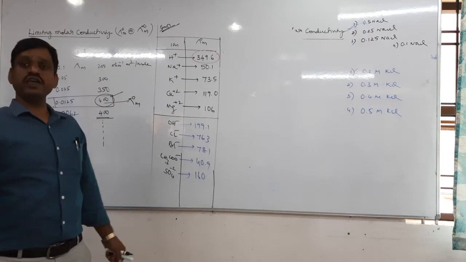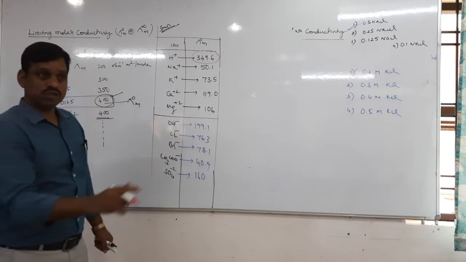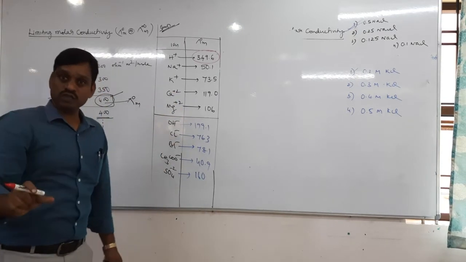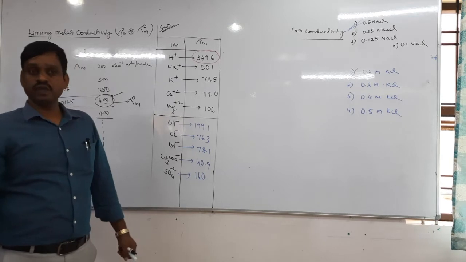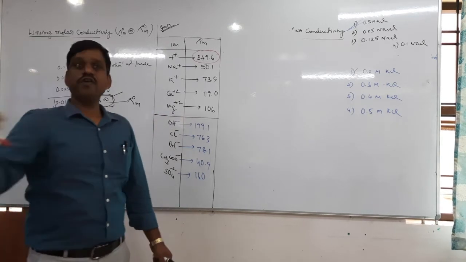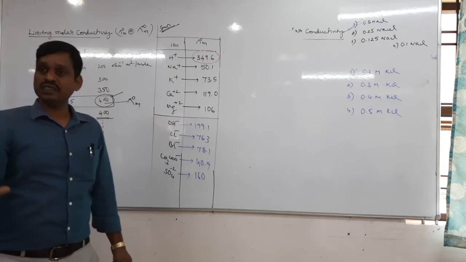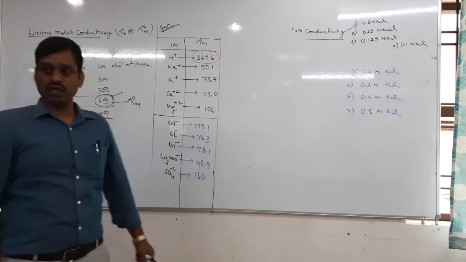It is because H plus ion has the smallest size. Due to the small size, it has more mobility and can move fast. This may be the reason. Therefore, H plus ion has the highest limiting molar conductivity.